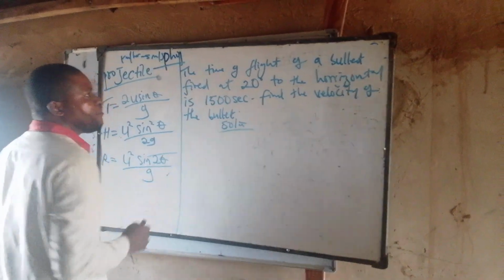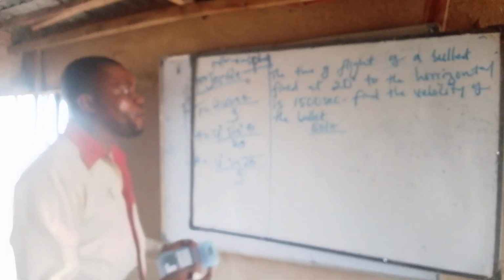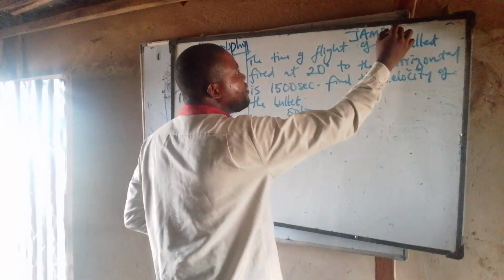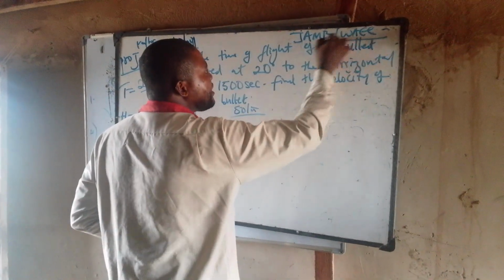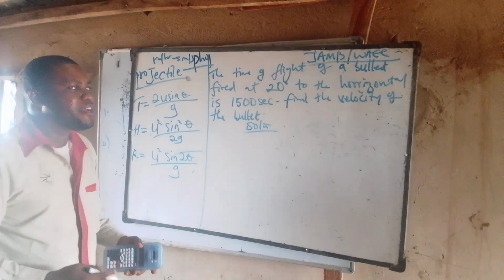Solution. Number one, what formula will I solve it with? You will see a question. Remember in your JAMB or WAEC exam, they will not tell you the formula to work with. You will use your head, read and understand. From what you have read, you will now know the formula you will work with.